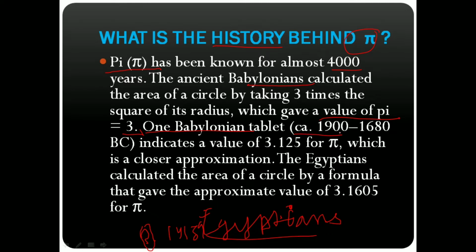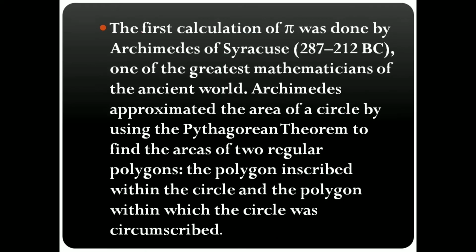One Babylonian tablet from around 1680 BC indicated the value 3.125 for pi. The Egyptians calculated the area of the circle by a formula that gave an approximate value of 3.1605 for pi. So these were the values obtained by the Babylonians and the Egyptians. The first calculation of pi was done by Archimedes of Syracuse.